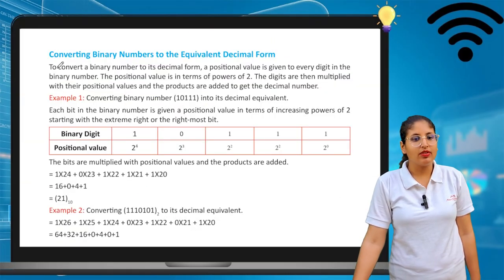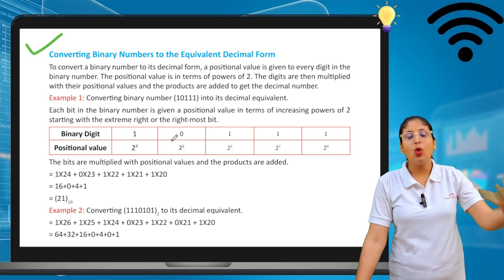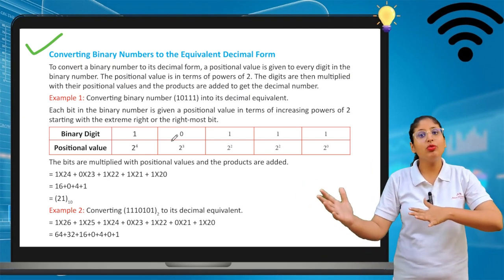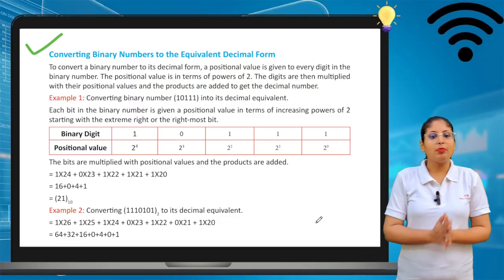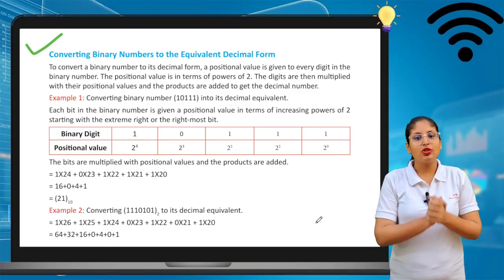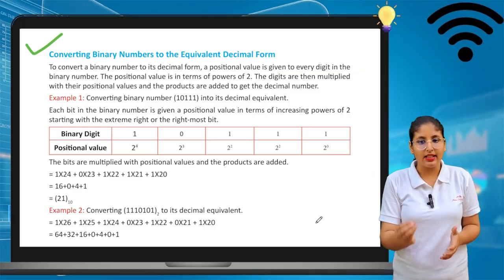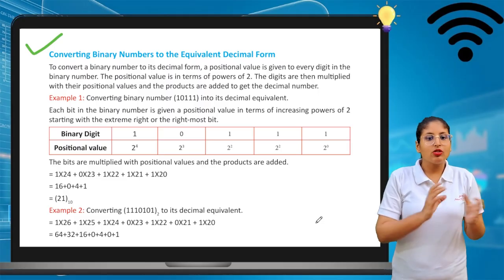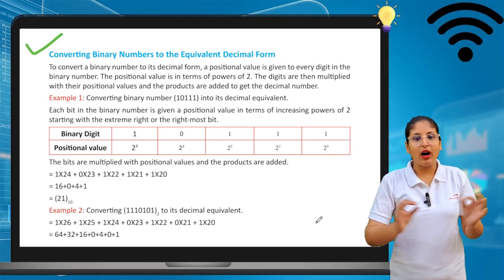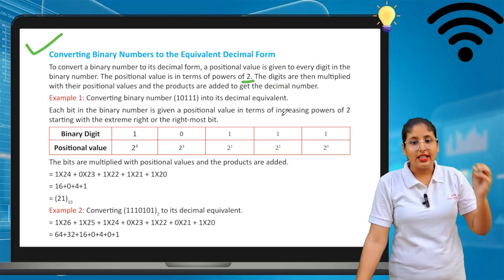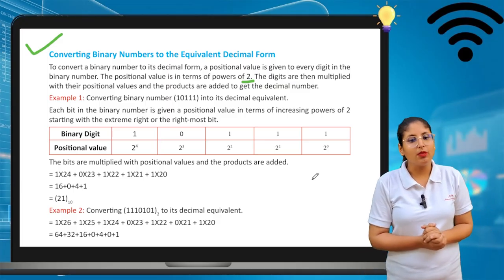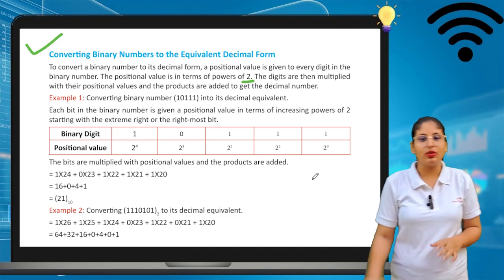Okay. Now we will see converting binary number to the equivalent decimal form. Decimal to binary is clear to you. Now we will see binary to decimal. See how we can convert. To convert a binary number to its decimal form, a positional value is given to every digit in the binary number. The positional value is in terms of power of 2, of course, because it is a binary number. The digits are multiplied with the positional value and the products are added to get the decimal form.